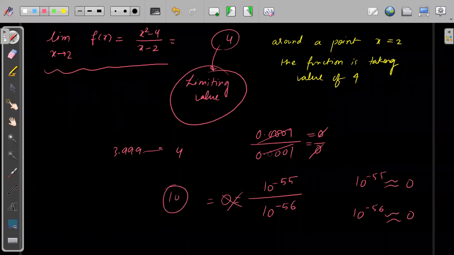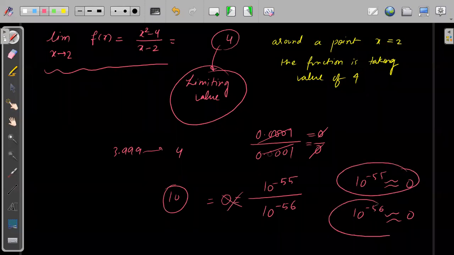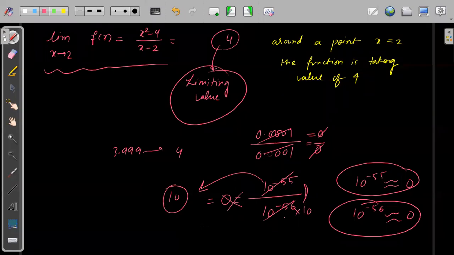That means when you are dividing values that are approximately equal to 0 but not 0, you will get some value out of this. You cannot simply say that this is 0, this is 0, so the thing is undefined. No. Why is this happening? Because right now we are able to compare these two values. These are very similar to each other. These are approximately equal to 0, very near to 0. Just a factor of 10, if I multiply this with 10, this will become equal to this. By this thing, are you able to understand? Anirudh, did you understand? Okay.